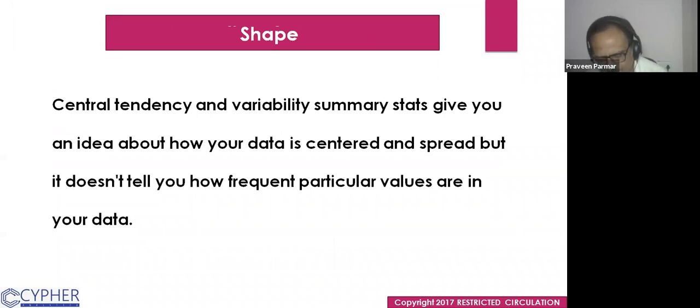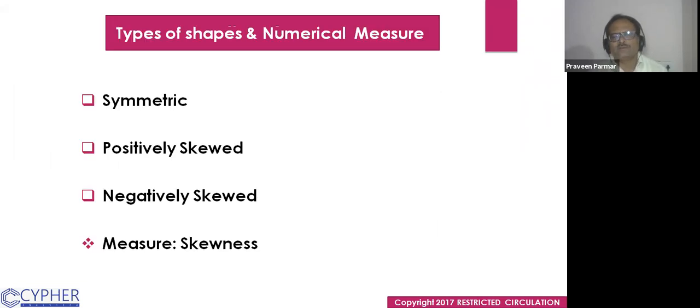Shape. First we see the central tendency, then we see the variability, and finally we judge by the shape of the data. Central tendency and variability summary statistics give you an idea about how your data is centered and spread, but they do not tell you how frequent particular values are in your data. So we use the histogram for continuous data, where we see the skewness of the data or the symmetry.